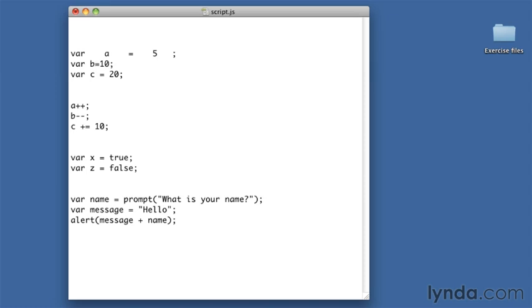While I could have this line, var b equals 10, squeezed down about this much, I couldn't take it one step further and get rid of this space. Because now I'm confusing JavaScript. What does varb mean? It needs to be able to figure out where one part ends and the next begins. So I'll need a space between var and our variable name b. It's one of the reasons we can't have spaces in our variable names themselves.